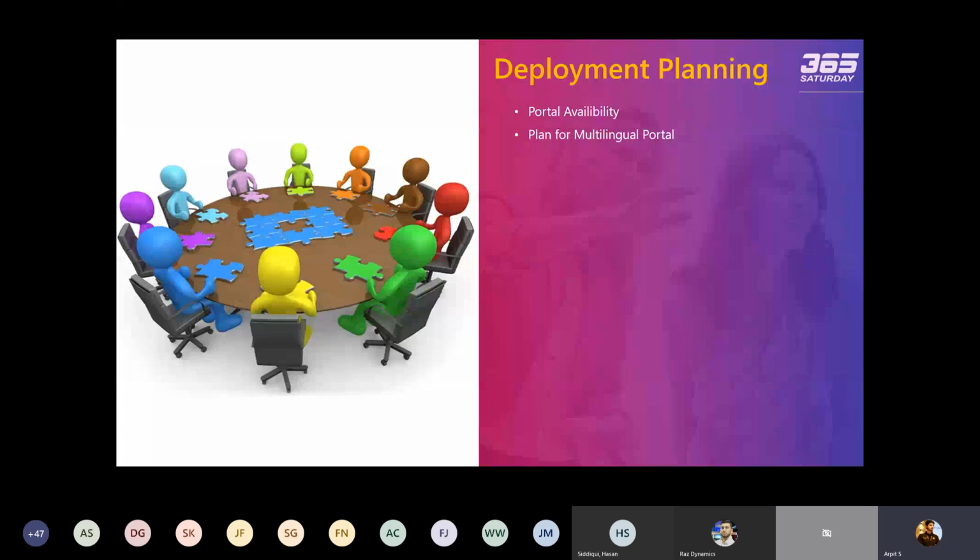Thank you. So this is about the multilingual portal, and when you install a portal, there are a lot of plugins that get installed out of box with that, and especially with the languages. So if you install a portal, you will find there are a lot of plugins automatically installed related to the languages specifically. Those plugins automatically get triggered when you enable a language in the portal. So you need to make sure that if you have configured multiple languages in your portal, then before the deployment, you just need to disable all the plugins in your target instance. So that is the important thing you need to keep in mind.